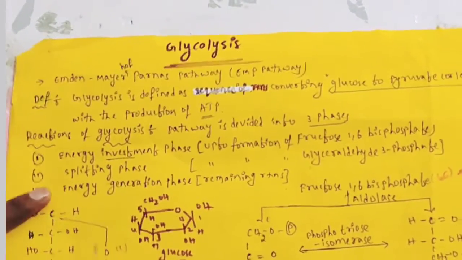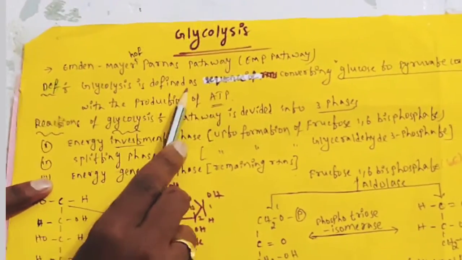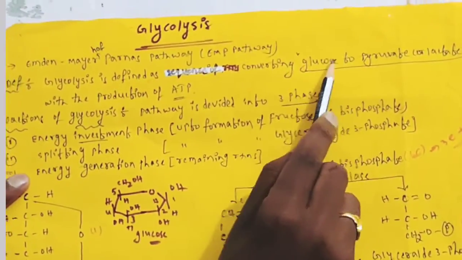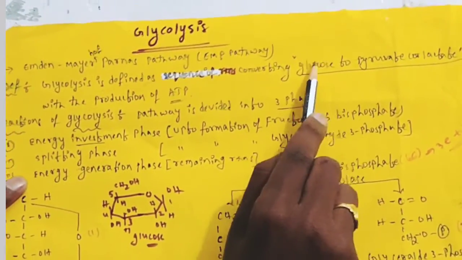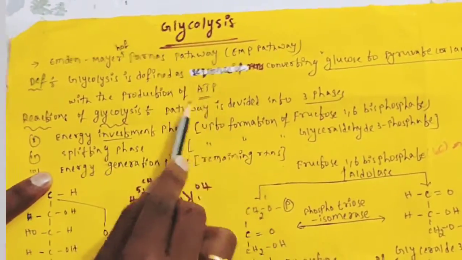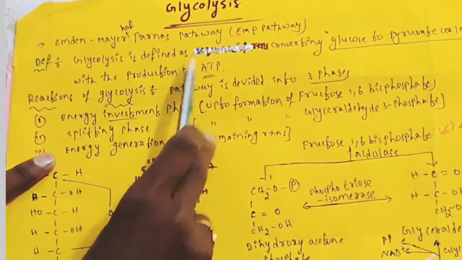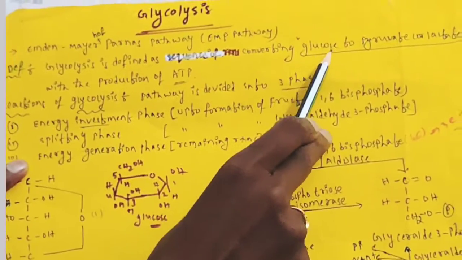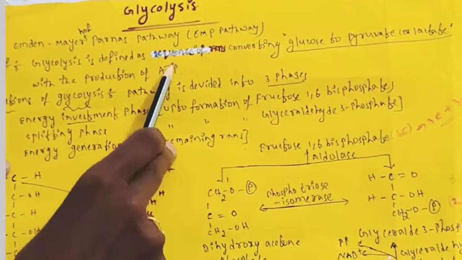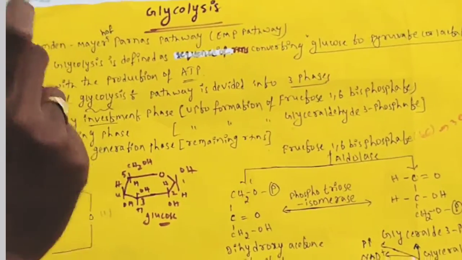What is the definition? What is involved in glycolysis? Glycolysis is defined as a sequence of reactions converting glucose to pyruvate or lactate with the production of ATP. That is known as glycolysis.